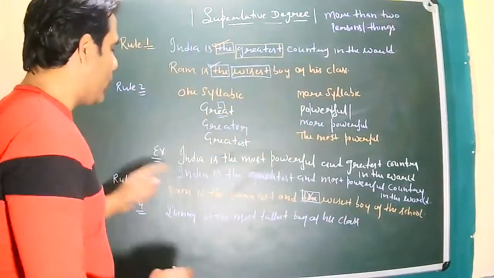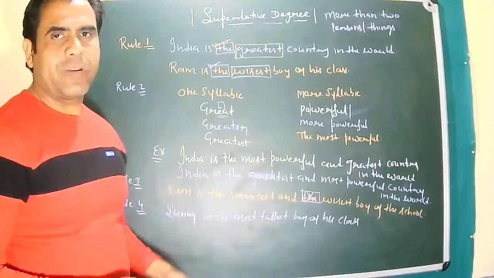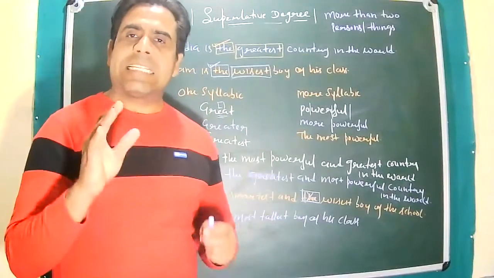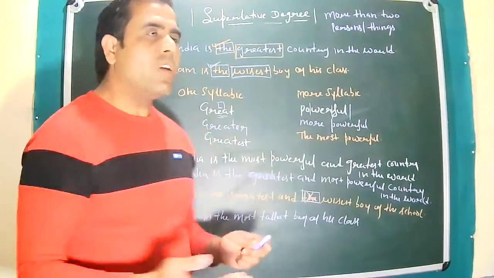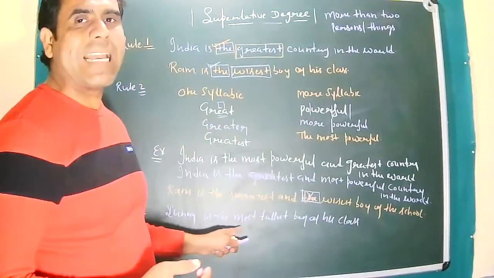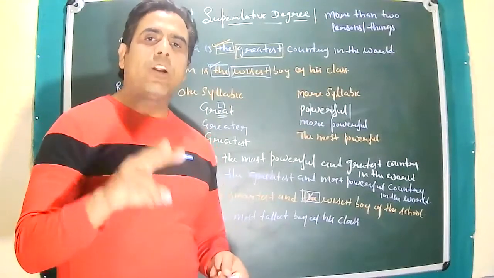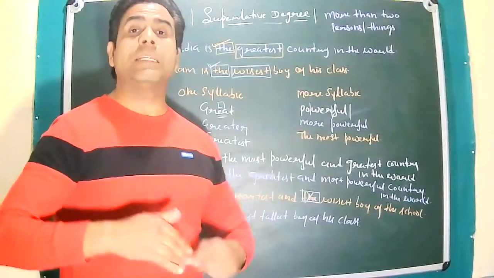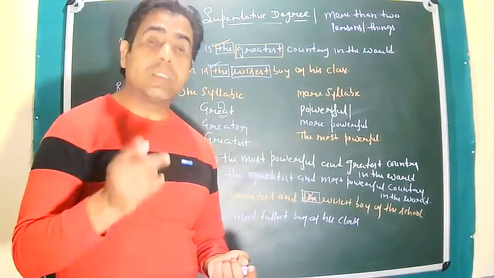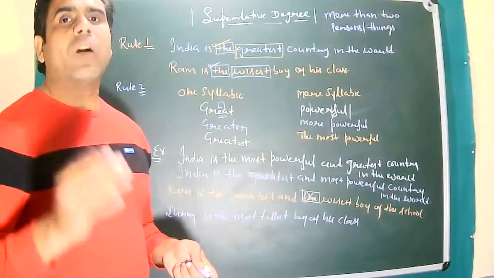I am just using two superlative degrees, tallest and most, right? So tallest itself is a superlative degree which does not require most with it, which is a superfluous expression. So generally, two superlative degrees cannot be used for one word because it becomes a superfluous expression. So in this particular sentence, most is superfluous, it should be avoided.